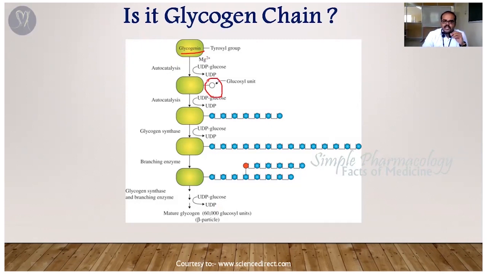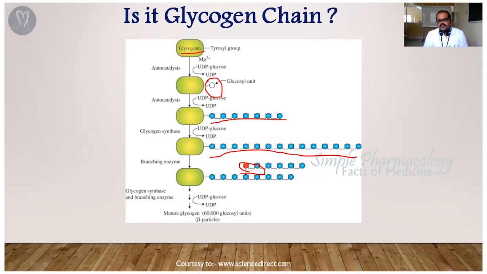You can see here, this is a glycosyl unit. It's going to attach with the glucose. So you can see here, this is a sequence of glucose moieties attaching to the primer, so it's like a chain. After that, it's going to make a branching from the straight chain, a branching of glucosyl units. So it also has various sub-branched molecules.